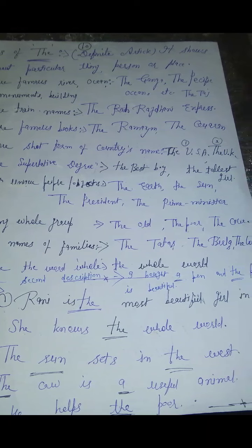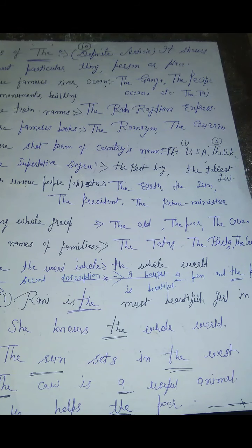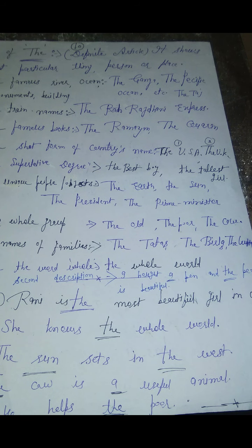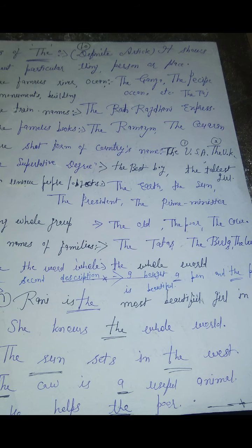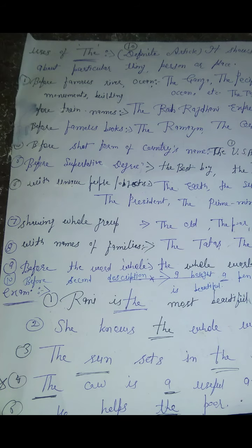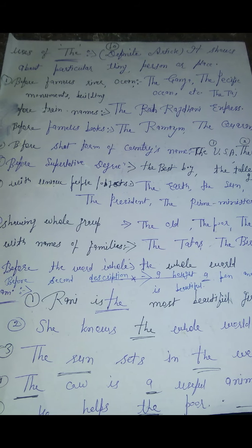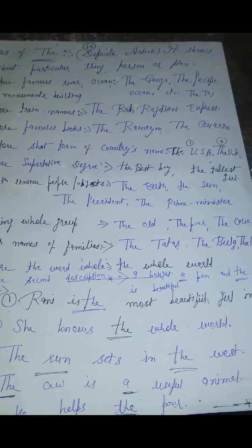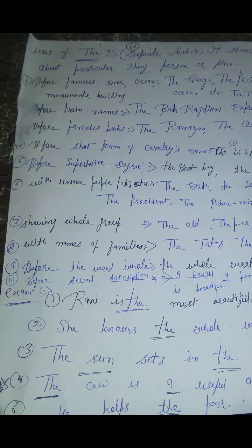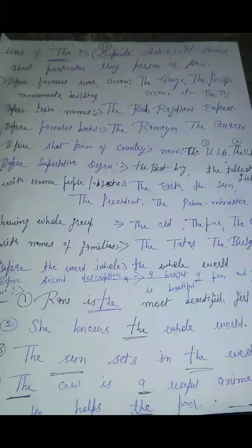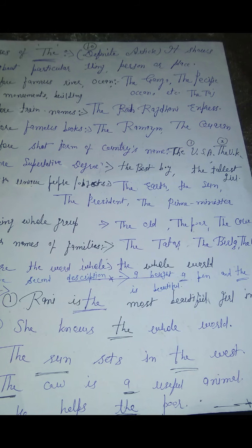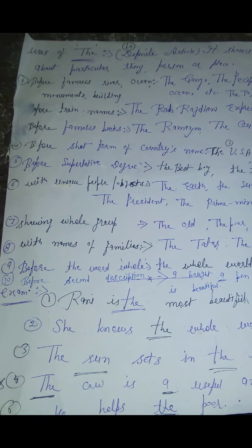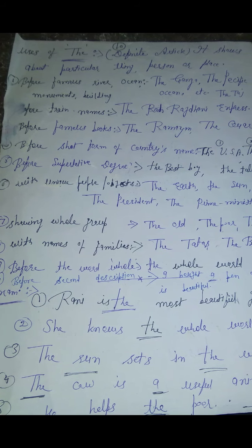Showing a whole group, when talking about a whole class, like the cow is a useful animal, we will add the. I help the poor. So here I am talking about the whole caste, whole group. That's why I add the. With names of families like the Tatas, the Birlas. Before posts, like the president, the prime minister, the principal. So we always add the here.